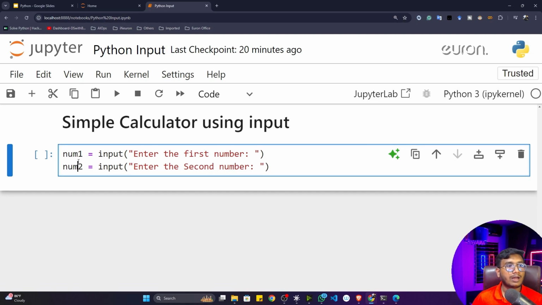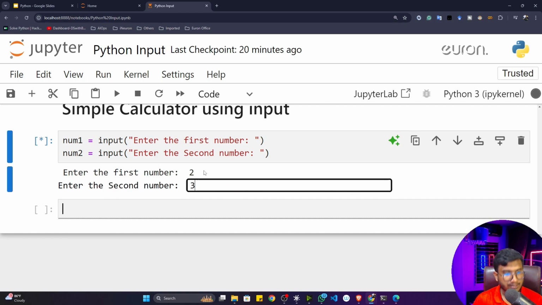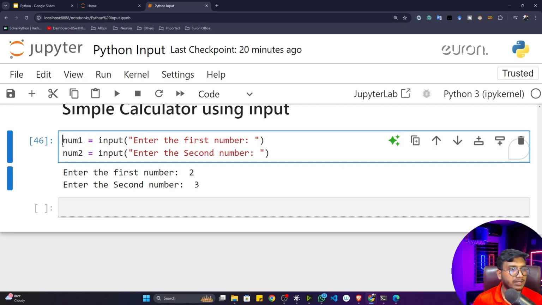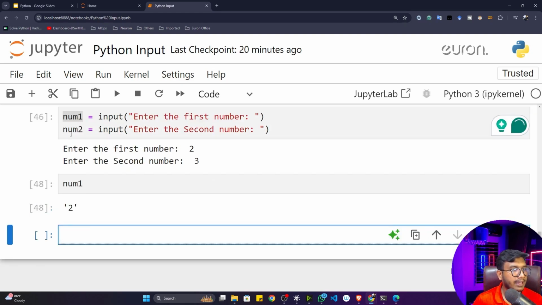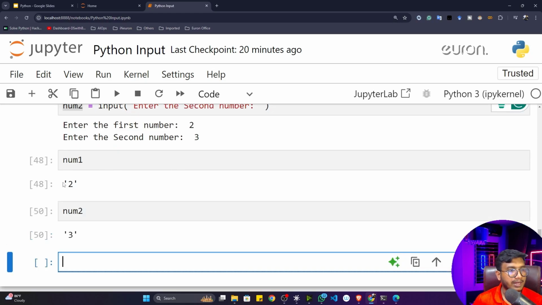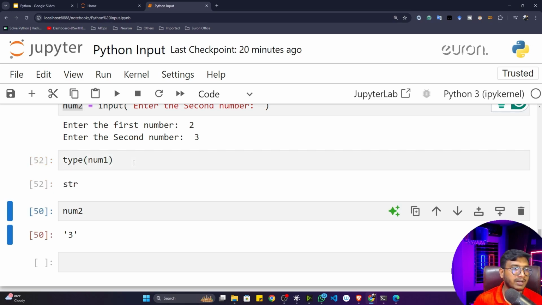Now, one thing I have to do, because if I execute this particular program and enter the first number, let's say 2, and the second number 3, and if I print number 1 and number 2, see, it is printing as a string type data. If I just show you the type, it's a string type data.